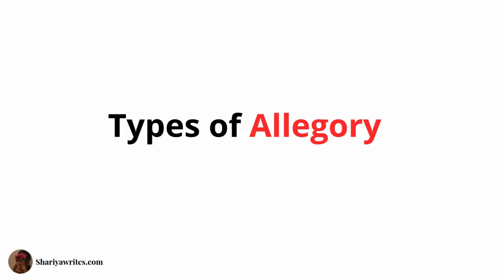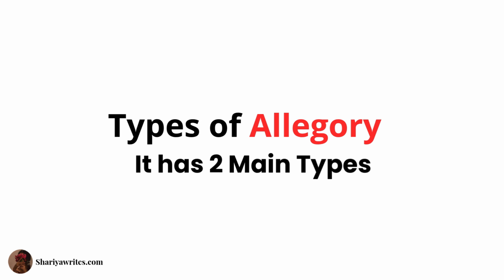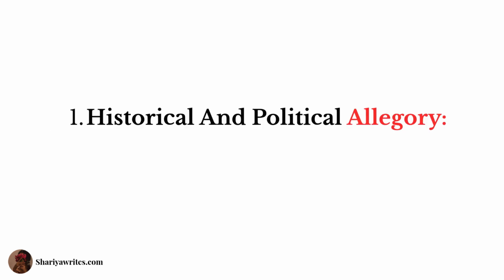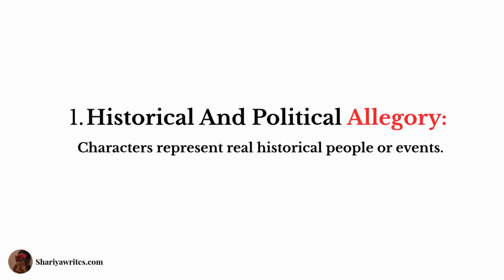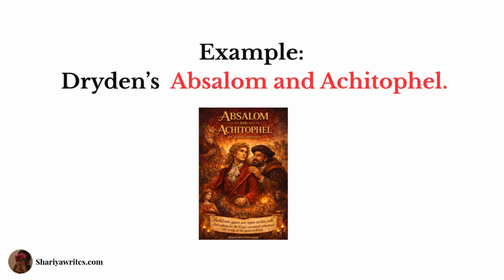Allegory isn't just one thing, it has two main types: historical and political allegory. Characters represent real historical people or events. For example, John Dryden's Absalom and Achitophel, where the biblical story is used for 17th century politics.